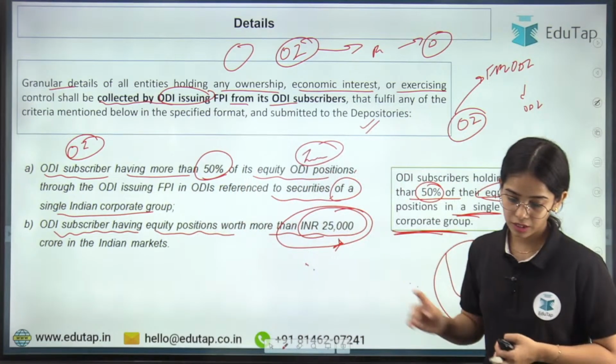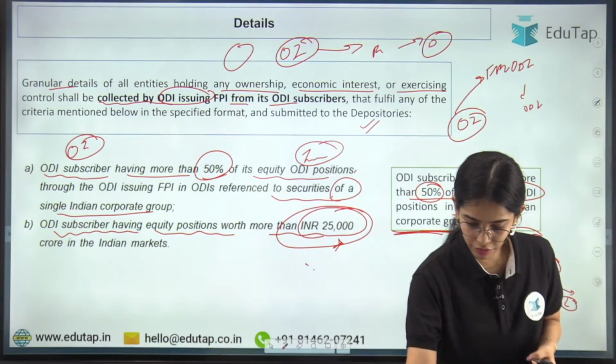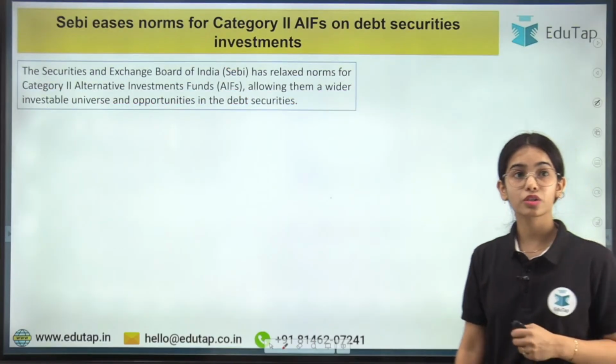Any confusion here? Clear? So this is the first news article about the SEBI. I hope this is very much clear. Now getting to the second one.